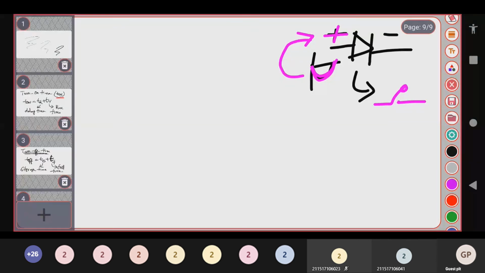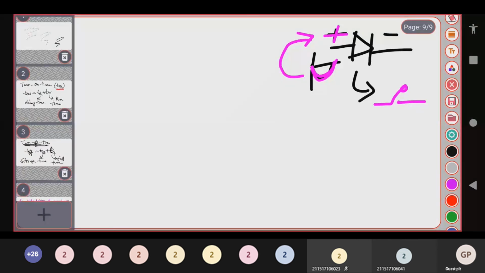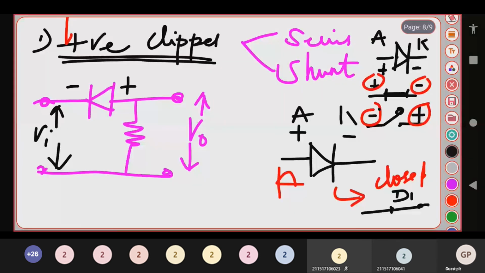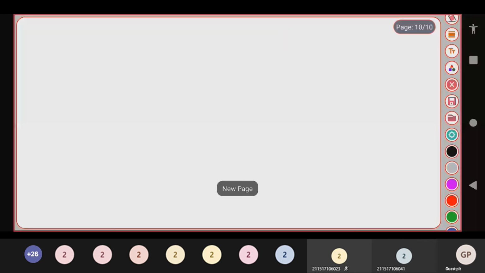Positive clipper. Just look at the diagram. What is the diagram of your positive clipper? The anode is connected to the output. This is your anode and this is your cathode, and this is given to the output terminal. So what happens here? What is your input signal? Your input is Vi. Let me draw the circuit once again.